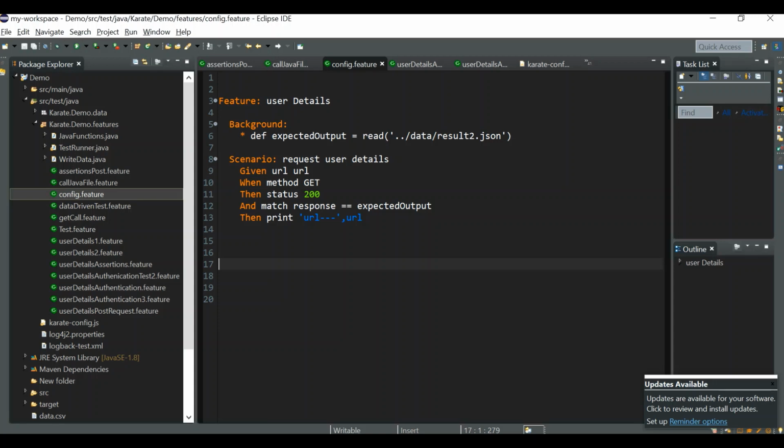But karate also gives us some options similar to cucumber hooks. You can run a particular piece of code or condition before every scenario and feature, or before every feature, or before every scenario, or before every scenario but only once per feature file. And there is also something like after every scenario and at the end of a feature.